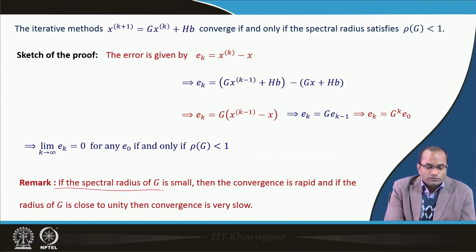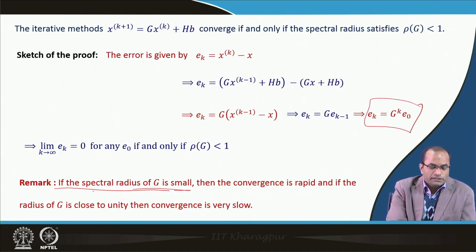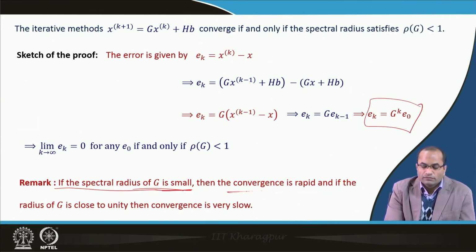If the spectral radius of G is small, that is also an implication from here. If the spectral radius of G is small, then the convergence is rapid, because the error is written in terms of G power k E naught.